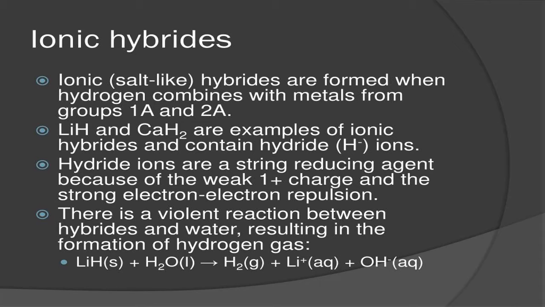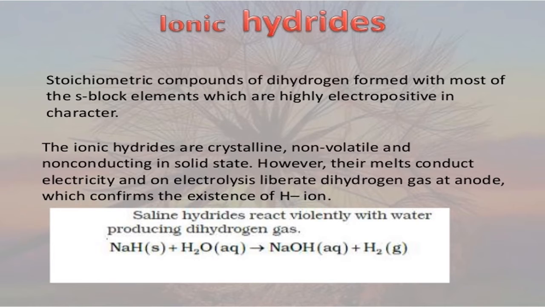So hydrogen is given out when these ionic hydrides react with water. That's why I told you in the beginning, in the hydrogen chapter itself, that hydrides are called the powerhouse of hydrogen or the bank of hydrogen. Whenever you want hydrogen, you react with water so that hydrogen comes out, and that is used for industrial purposes.